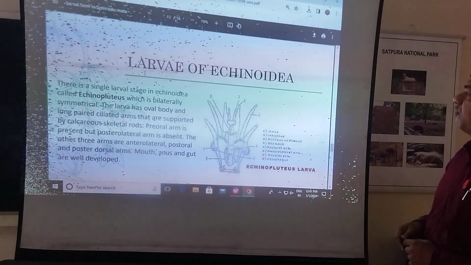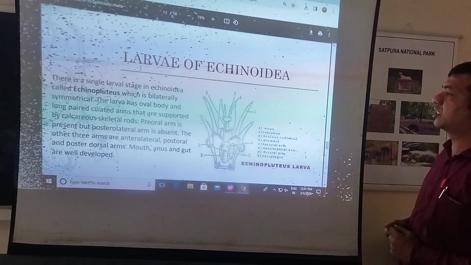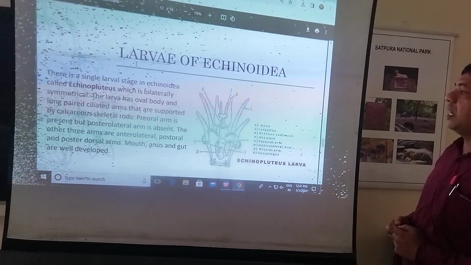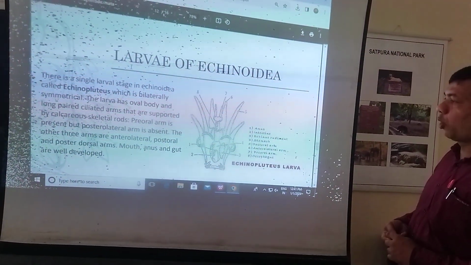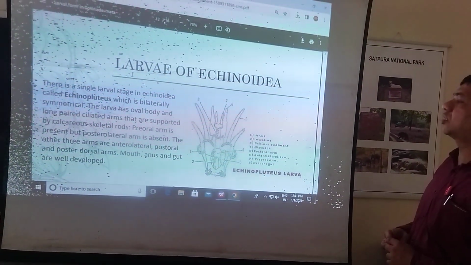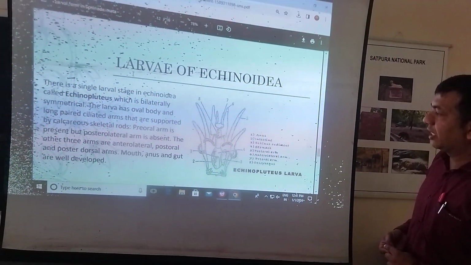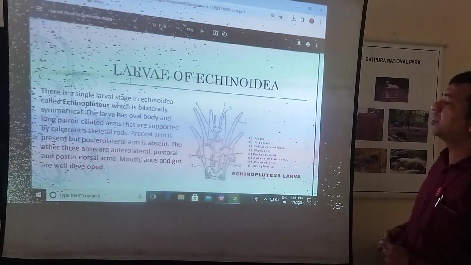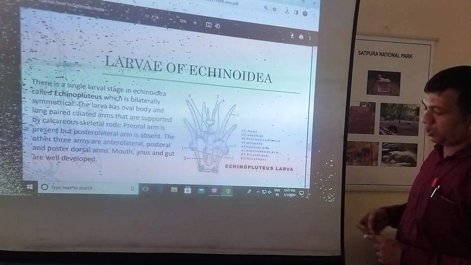This is the next larval form, of the Echinoidea. This is the single stage of Echinoidea, Echinopluteus. Bilaterally symmetrical, the larval form has an oval body, long paired arms supported by a calcareous skeleton, rod-like spinal arms, and the postoral arms are absent.